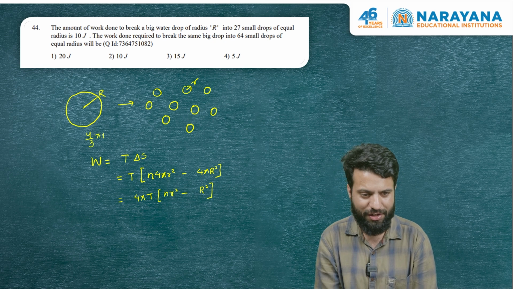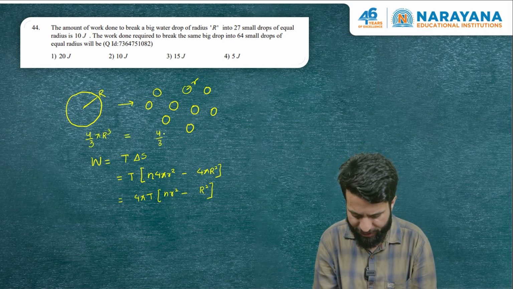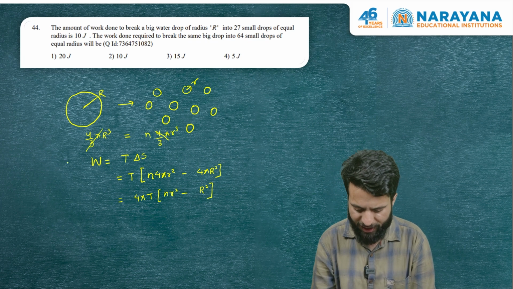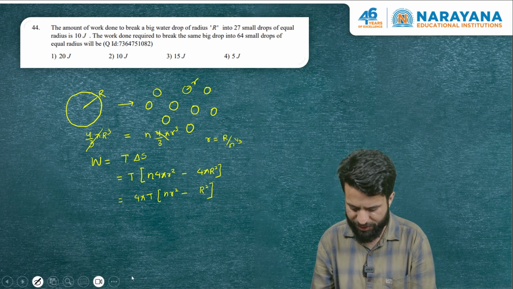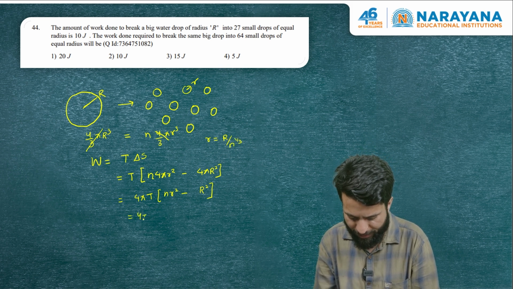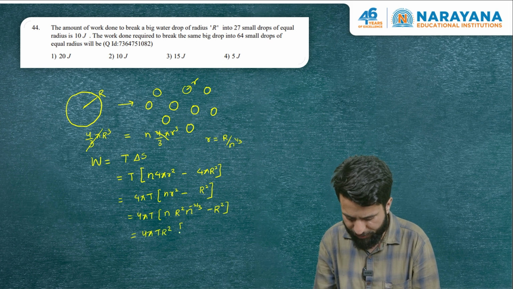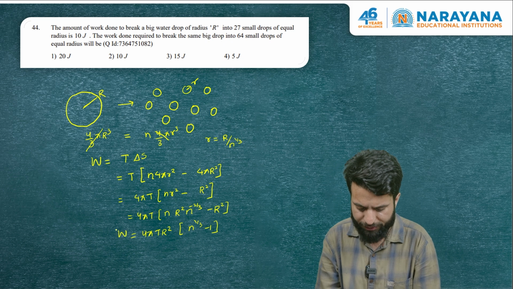Density is constant. So initially this is the volume, and finally the volume will be the same. It's 4 by 3 pi small r cube into n. So this will cancel out, and we will have small r equal to capital R divided by n power 1 by 3. So I write that here: it is 4 pi T into n r square into n power minus 2 by 3 minus r square. So we can take 4 pi T r square out. This will be n power 1 by 3 minus 1. This is the work that we have to do.